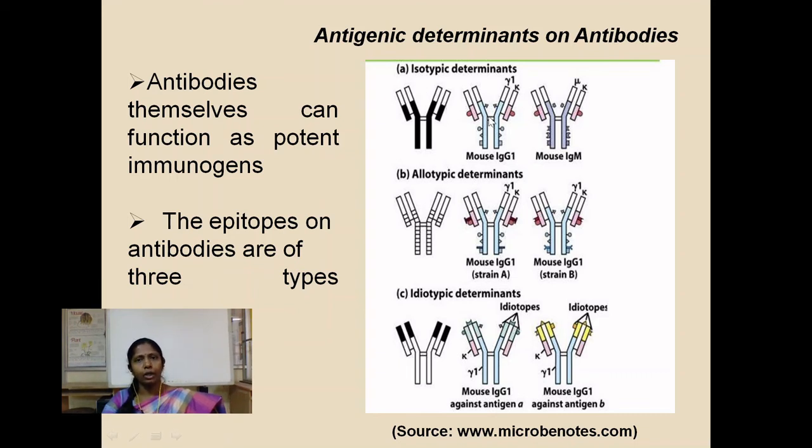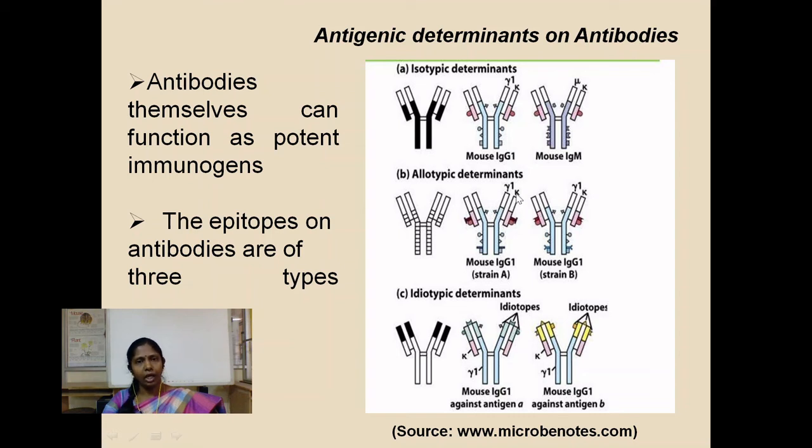Isotypic determinants are those antigenic determinants present in the constant region of an antibody molecule. They define a class of antibodies in each species. That means they differ between species. Within a species, they are the same. All individuals of a species carry the same isotypic determinants which define the antibody isotypes, that is, the heavy chain regions. So, when antibodies from an individual of one species are introduced into an individual of another species, the second species or the host produces antibodies for these isotypic determinants.